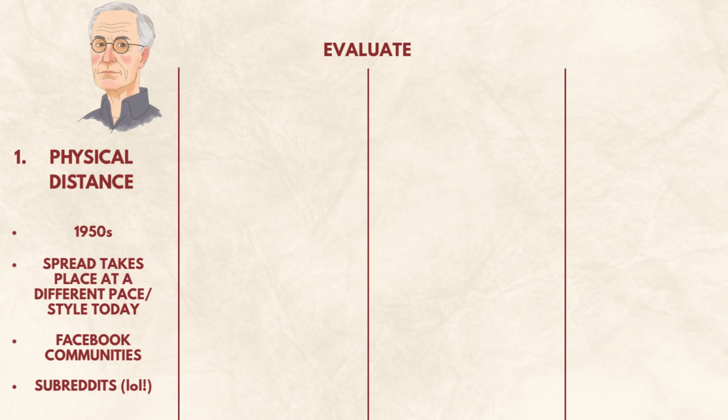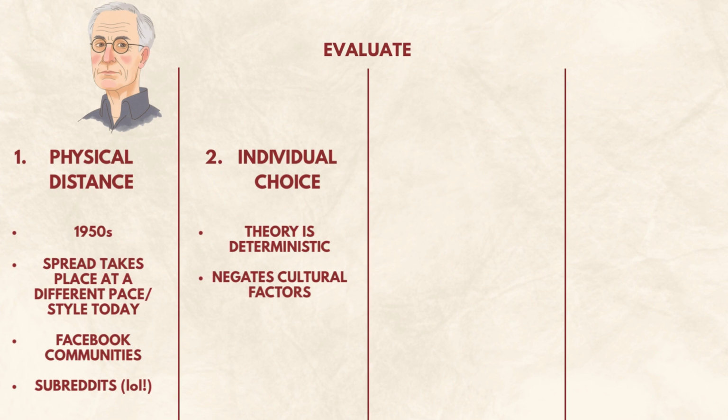Second, the model underestimates individual choice. Hagerstrand's framework can feel deterministic, as if people adopt innovations simply because of where they live or who they know. In reality, decisions are shaped by beliefs, culture, education, and attitudes to risk, not just proximity or status.